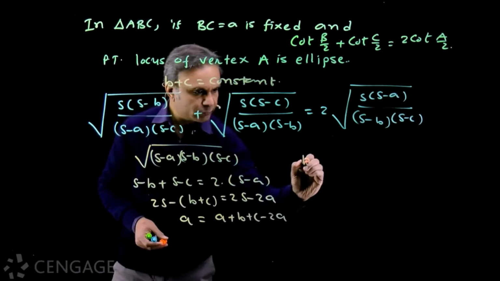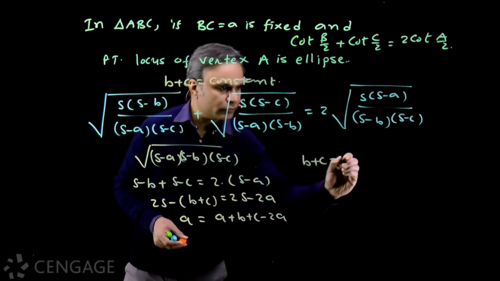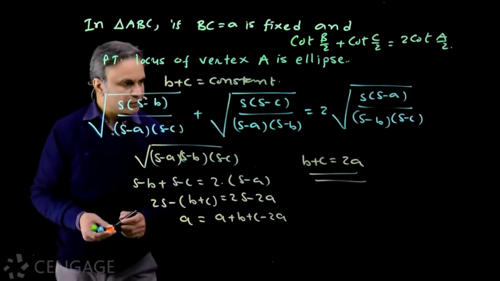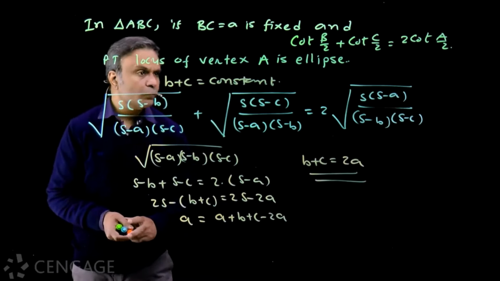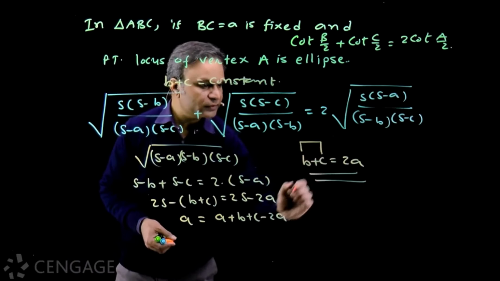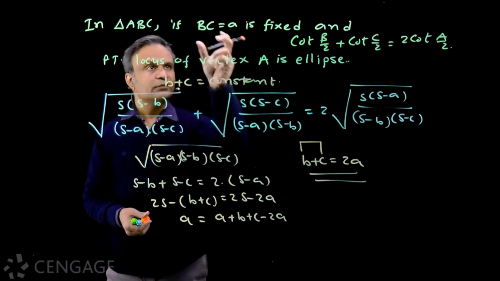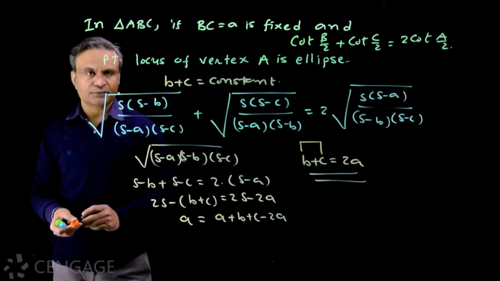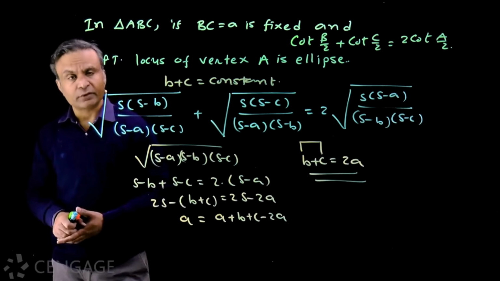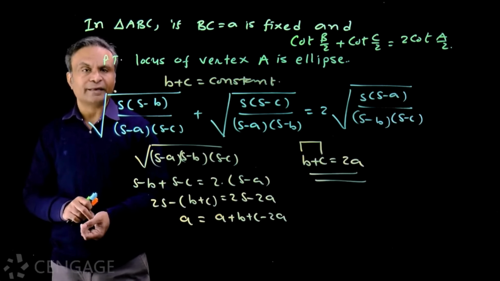So we get b plus c is equal to 2a. Again, we have b plus c is equal to 2a. So locus of vertex A will be ellipse because sum of these two variable sides is constant. It is given that BC is equal to a is fixed. Okay. So we have here very interesting mixed concept questions. We have concepts of properties of triangle and ellipse.